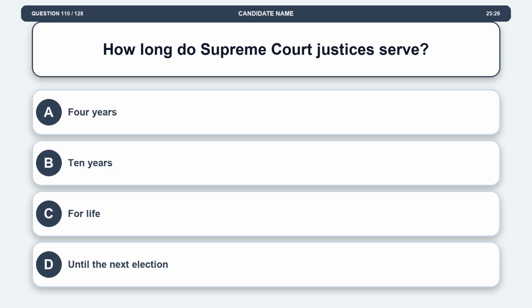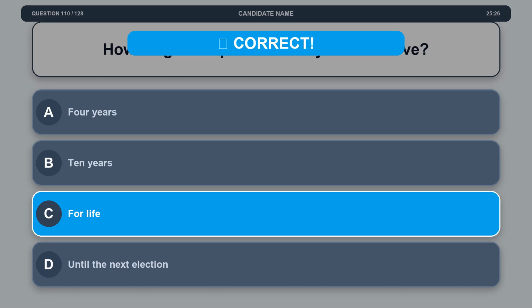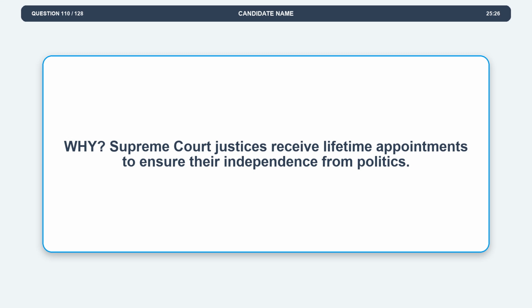Question 110. How long do Supreme Court justices serve? Option A, 4 years. Option B, 10 years. Option C, for life. Option D, until the next election. The correct answer is option C, for life. Explanation. Supreme Court justices receive lifetime appointments to ensure their independence from politics.